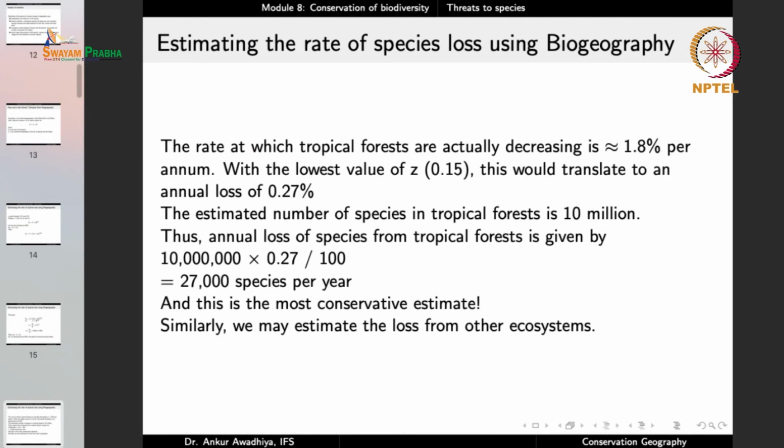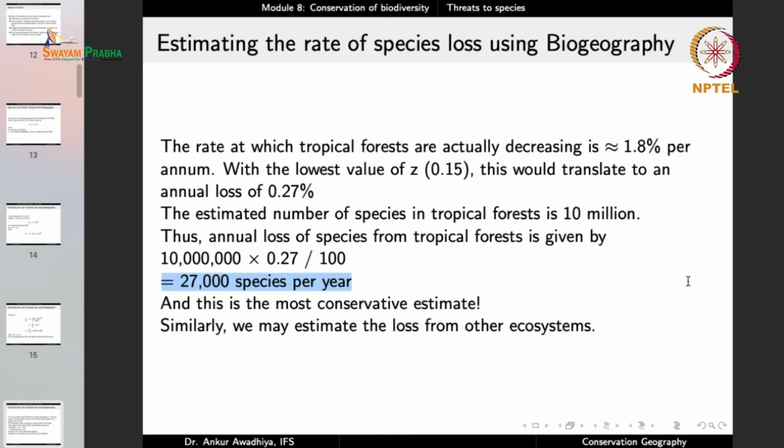But then if we look at the rate at which we are losing the tropical forests, it is actually 1.8% per year. And if we take the lowest value of Z, that is 0.15, it would mean an annual loss of 0.25%, a very small fraction. But then if we look at the estimated number of species, it is 10 million. Multiply 10 million with 0.27% and you get 27,000 species being lost every year, with the most conservative estimate, because we are taking the smallest value of Z.